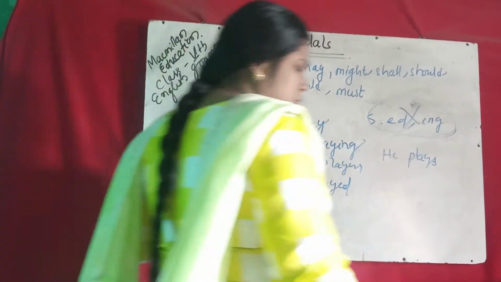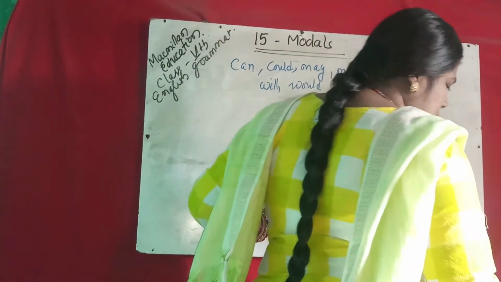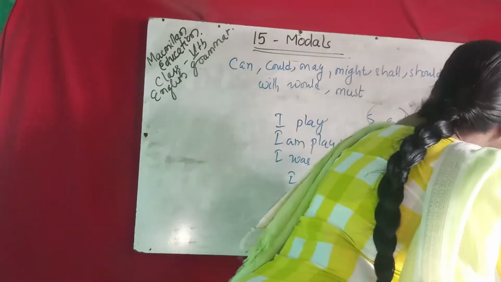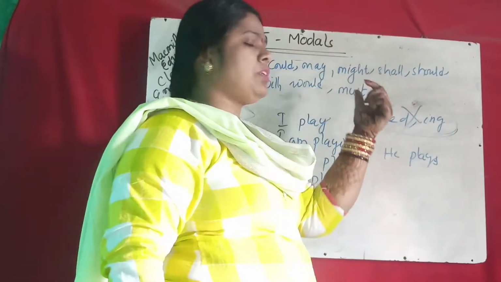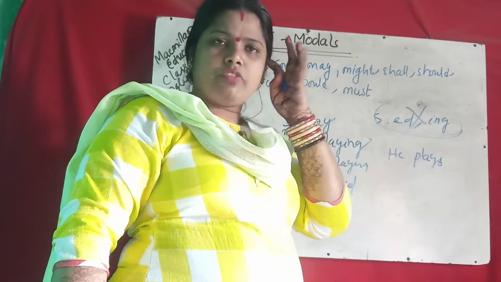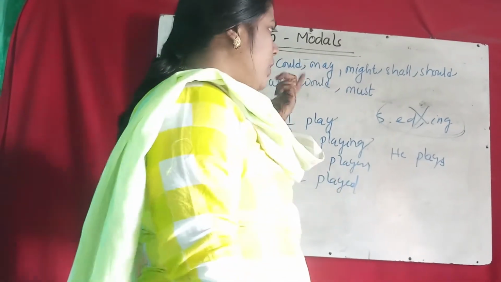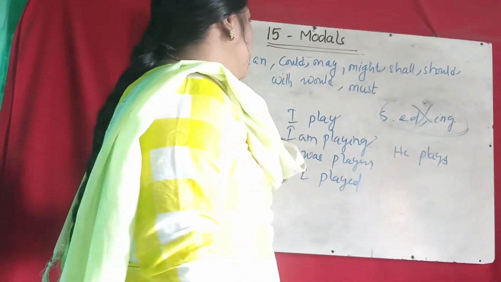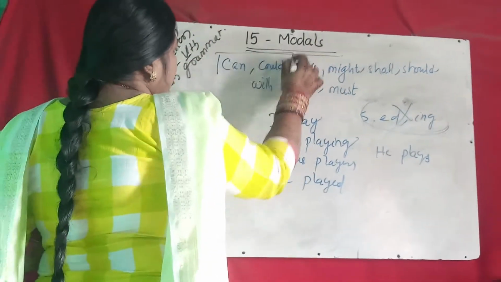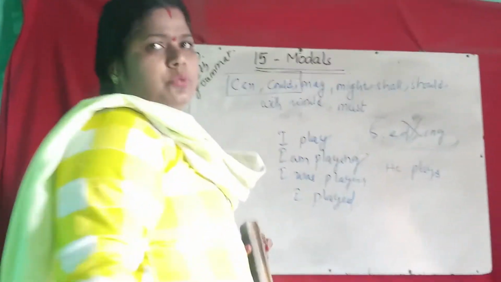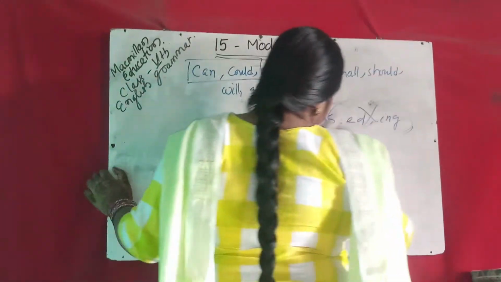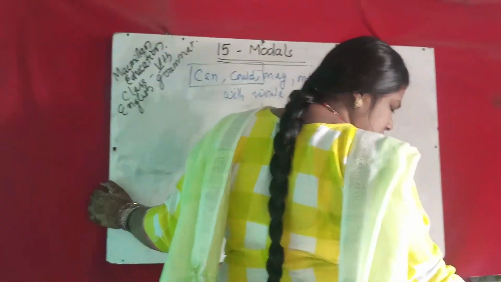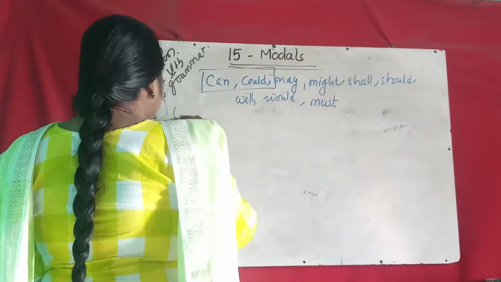So these are the different modals: can, could, may, might, shall, should. Gradually, in different videos, I will explain all of these modals. Today's video we read about only can and could. We will understand the use of can and could in this video. The first is the use of can.